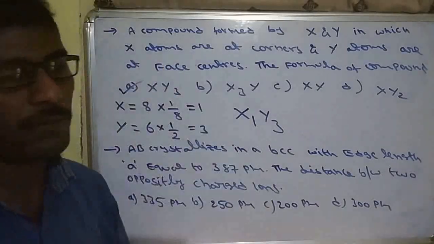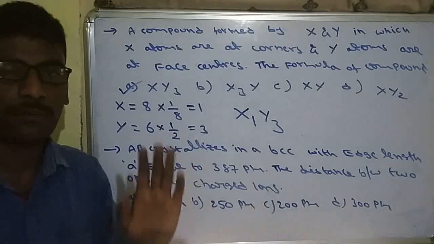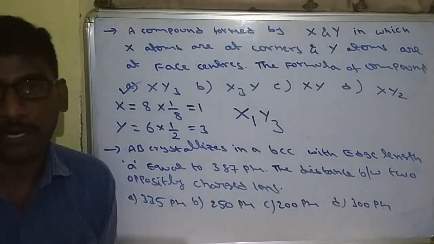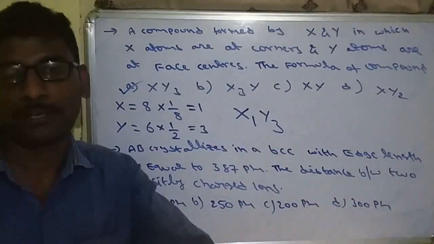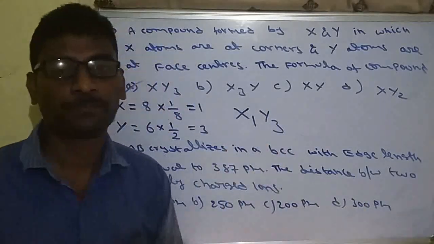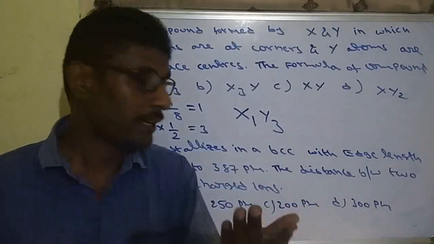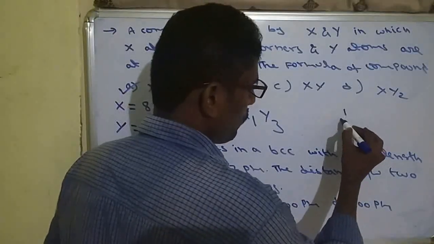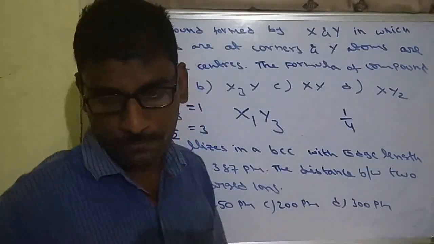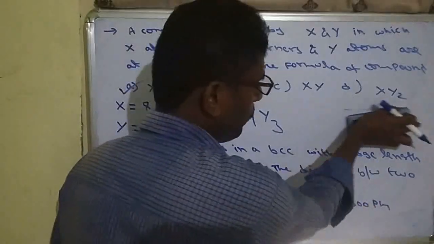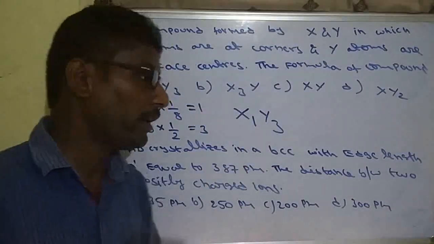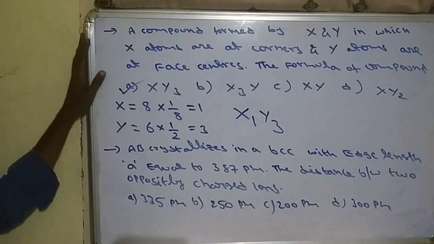So very simple questions they will give for BCC, FCC, whatever. Just we have to identify position and what is the contributing part. Corner part 1 by 8, face part 1 by 2, body part 1. Sometimes they will ask edge part. So edge part always equal to 1 by 4. Remember it? Edge part equal to 1 by 4. So based on which position the particle is present, that part we can take and we can easily get the number of atoms. So these steps are most important.